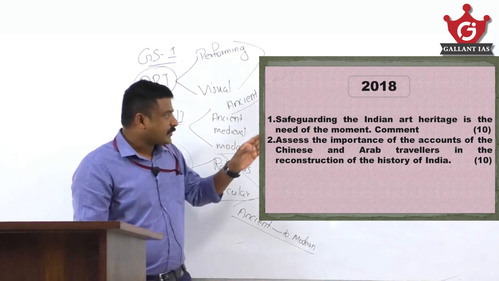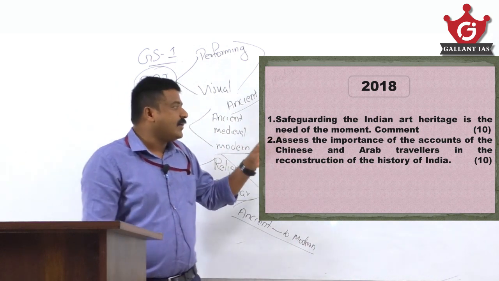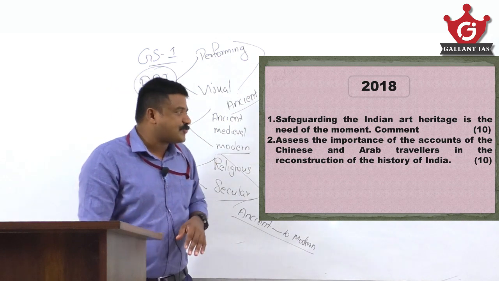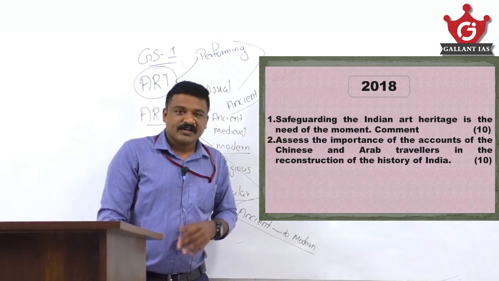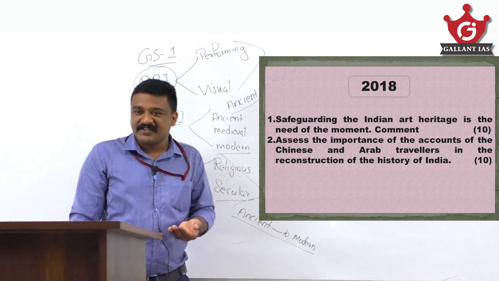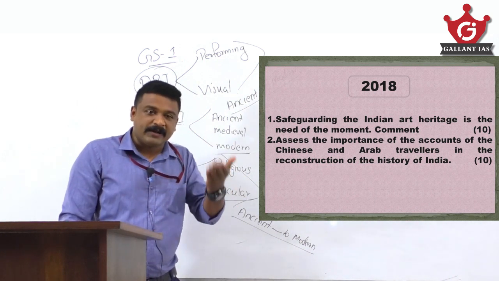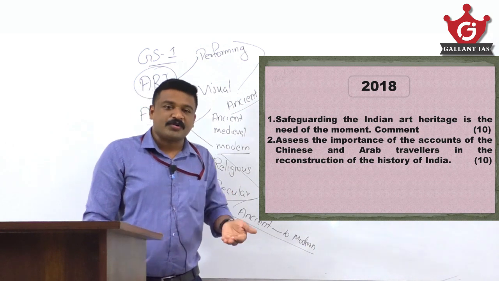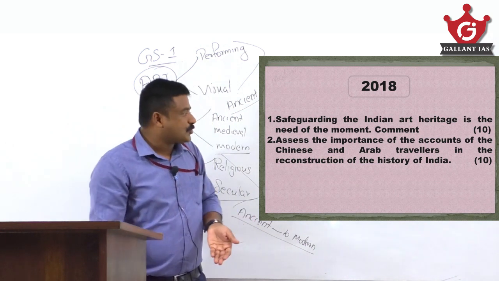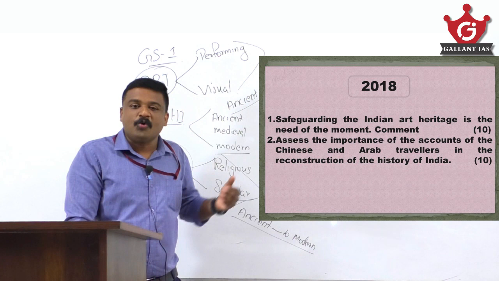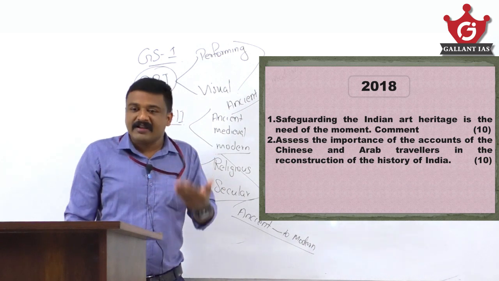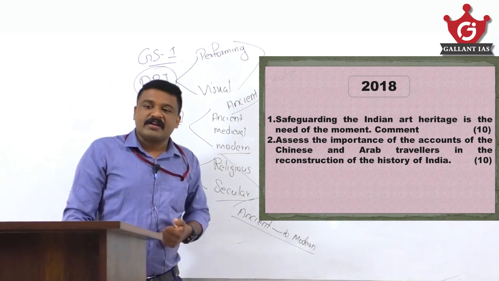There is a question: assess the importance of accounts of Chinese and Arab travelers in the reconstruction of the history of India. You know Fa-Hien visited India, Hiuen Tsang visited India, and in medieval times many people visited India. How are their accounts helpful in reconstructing the history of India?